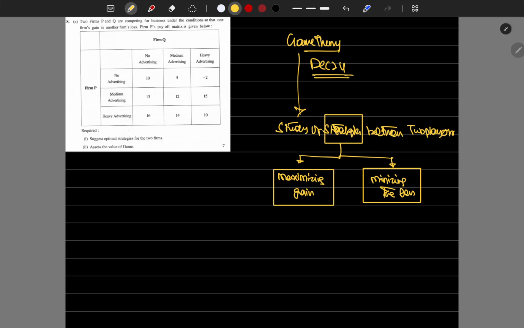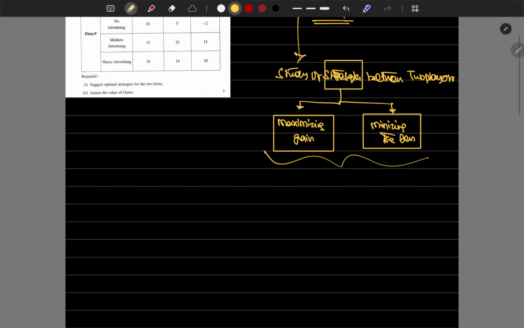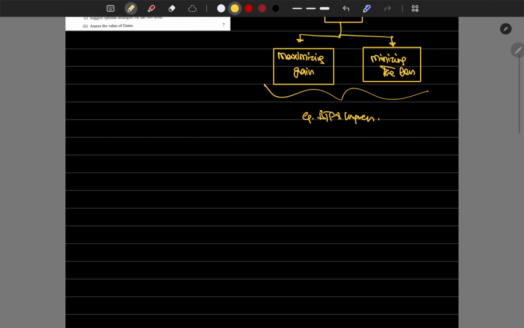In all our game theory problems, one player's mindset will be maximizing the gain from the game, and the other player's mindset will be minimizing the loss. So how does this actually work? Let's take the two biggest political parties in India, BJP and Congress. Let's understand the people's sentiment. The BJP has served for the past 10 years. So what mindset will people have?